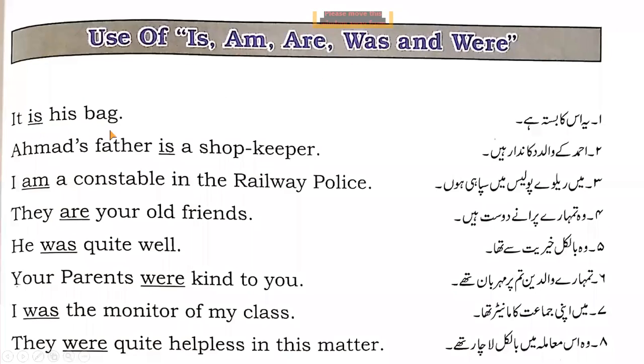It is his bag. Okay, ये उसका बस्ता है. Ahmad's father is a shopkeeper. अहमद के वालिद दुकानदार हैं. When you are watching this slide, you can see easily that is, am, are are used to show the present time, and was and were are used to show the past time.